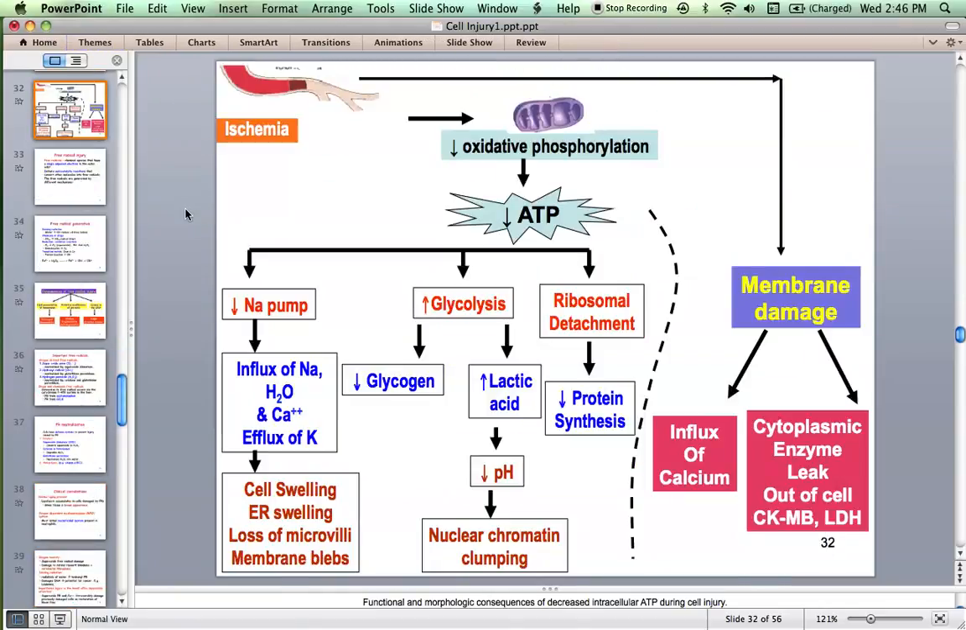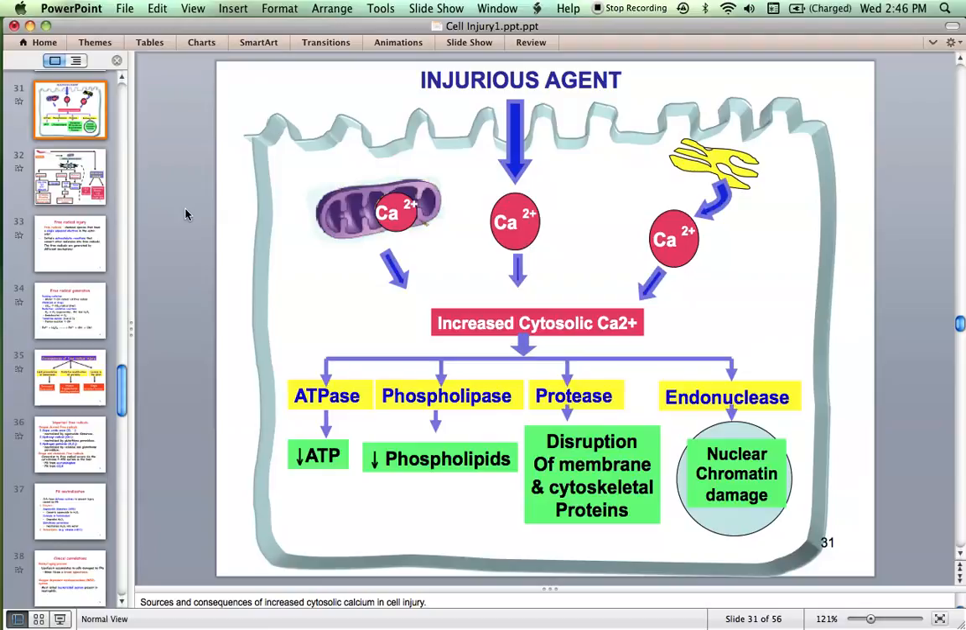And now, where does this calcium come from? Either from out of the cell, it diffuses into the cell, or from the mitochondria, it enters the cytoplasm, or from the endoplasmic reticulum, it enters the cytoplasm. Okay? And once it increases, all these enzymes get activated, and they bring about digestion of the cells.